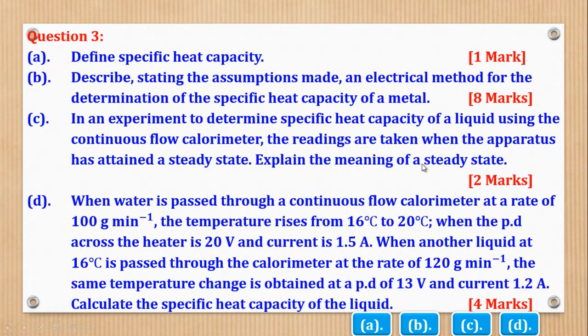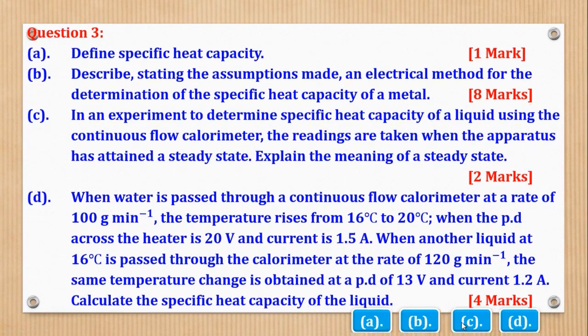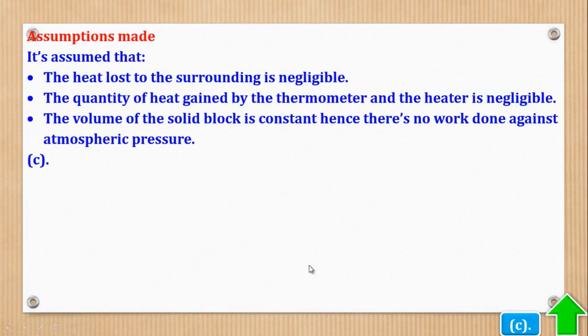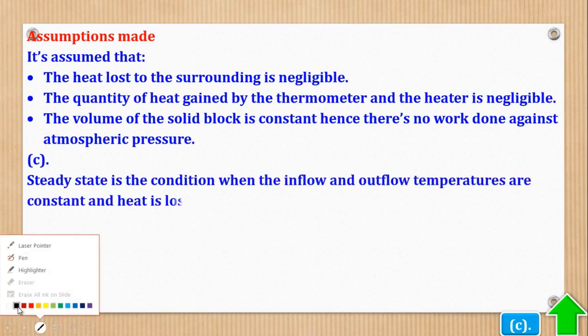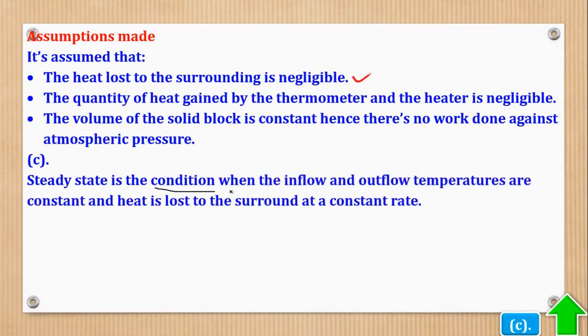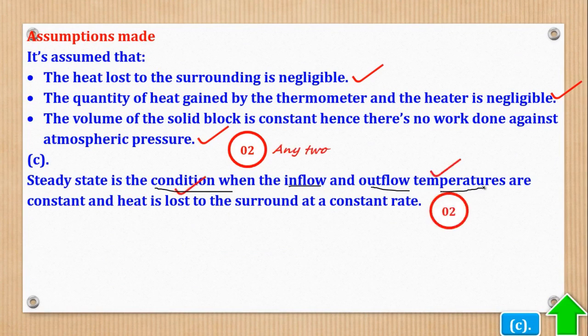Explain the meaning of steady state. So in other words, what does the word steady state mean? Steady state is a condition when the inflow and outflow temperatures are constant and heat is lost to the surrounding at a constant rate. So that's what they mean by steady state.